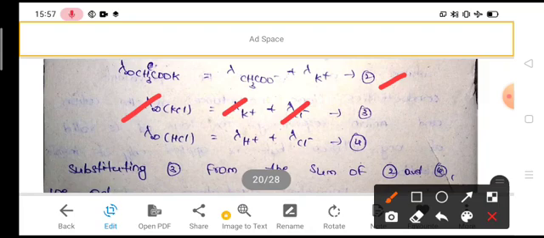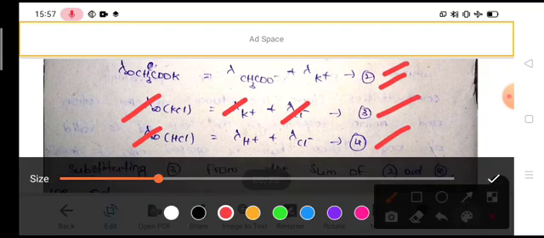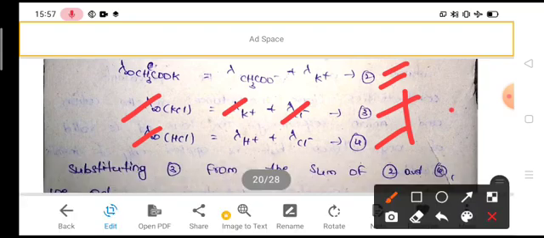For HCl, lambda infinity HCl is equal to lambda H plus plus lambda Cl minus. Take these as equations 2, 3 and 4.